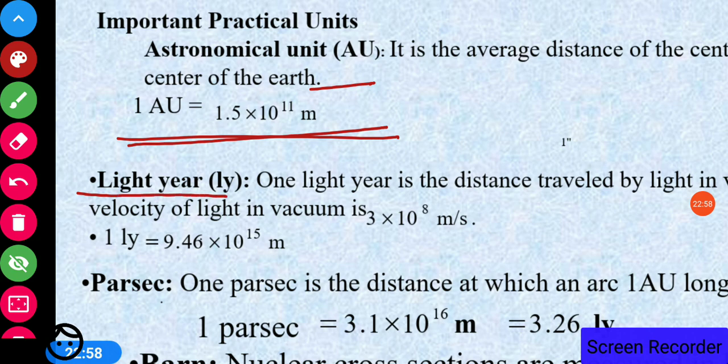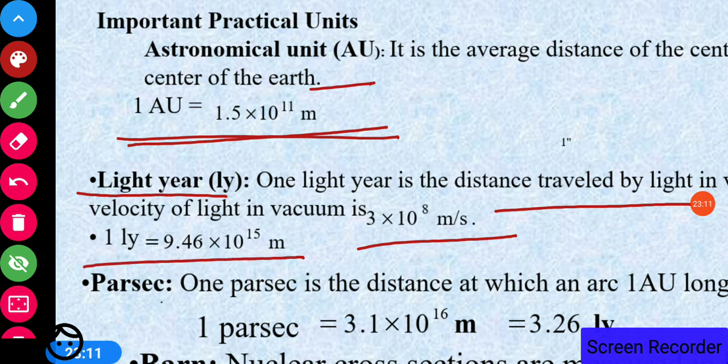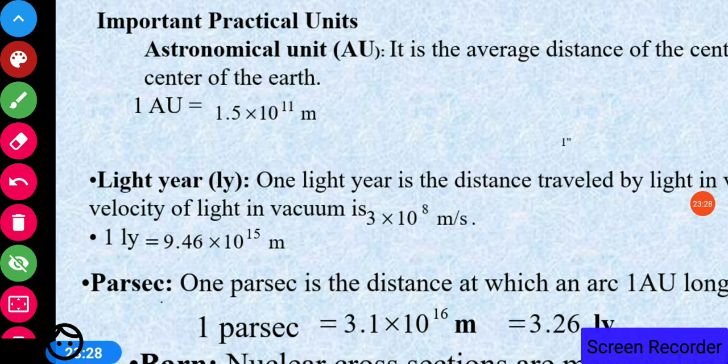Now light year, this you have learned in the previous classes also. It is the distance traveled by light in 1 year, and we know that the speed of light in vacuum is 3 into 10 raised to power 8 meter per second. We know that velocity is equal to distance upon time, so distance is equal to velocity into time. By multiplying this velocity with the time, that is 1 year in seconds, we get the relation: 1 light year is equal to 9.46 into 10 raised to power 15 meter.